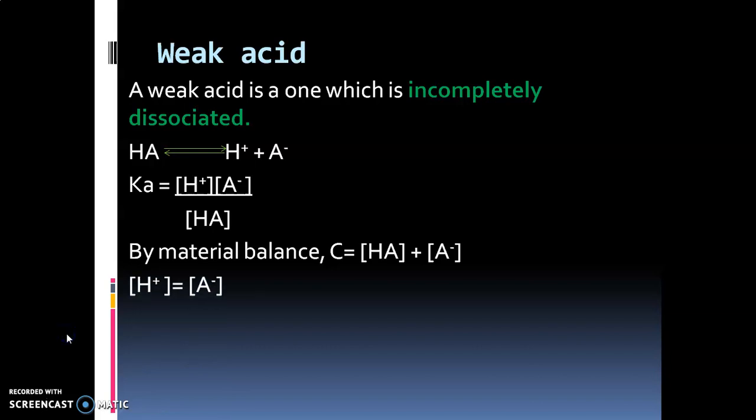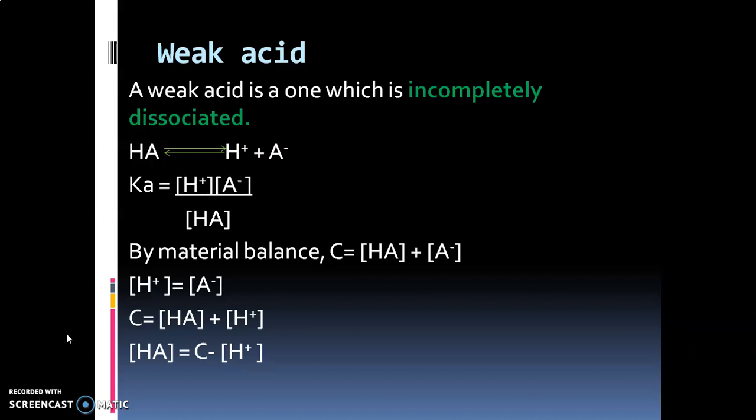Now we know H+ will be equal to A- because they are formed from the same species. So we can replace A- in the above equation with H+. So the equation becomes C is equal to HA plus H+. And HA is equal to C minus H+.